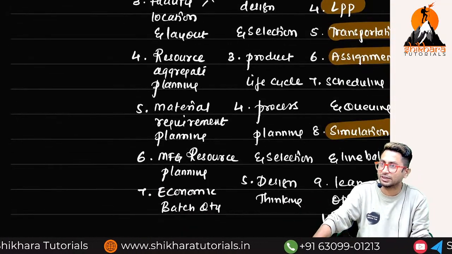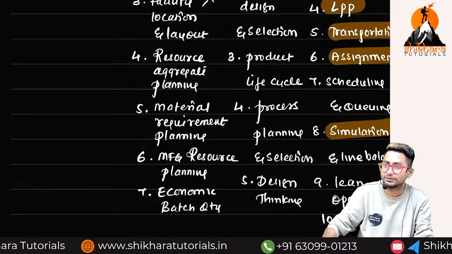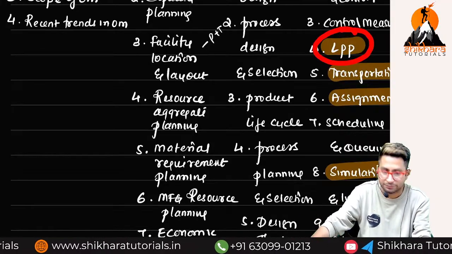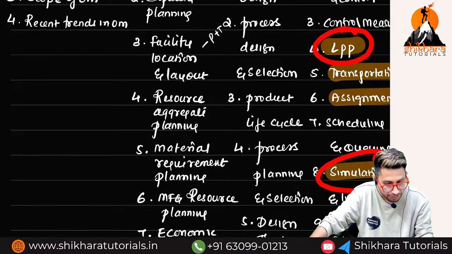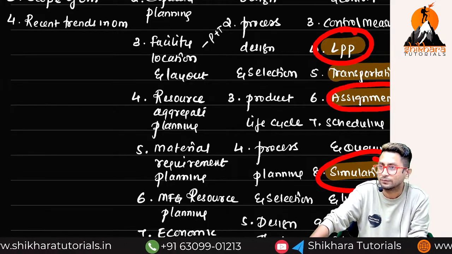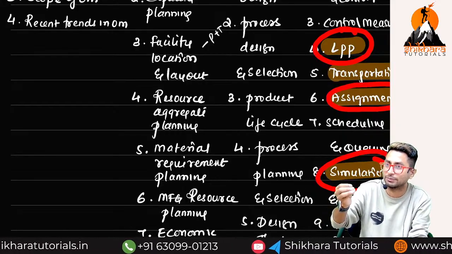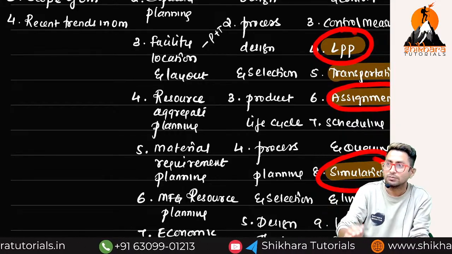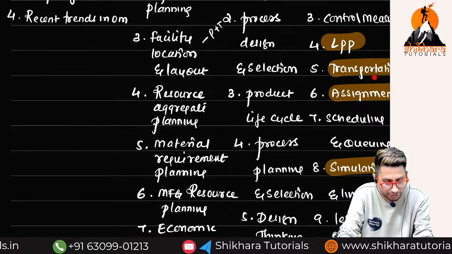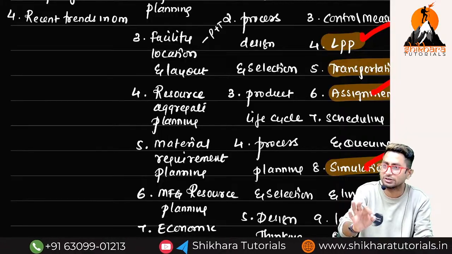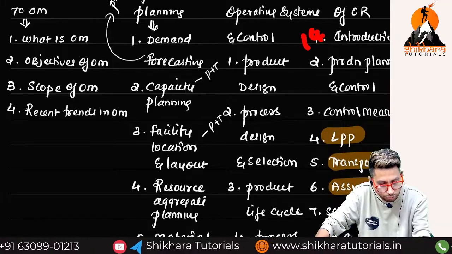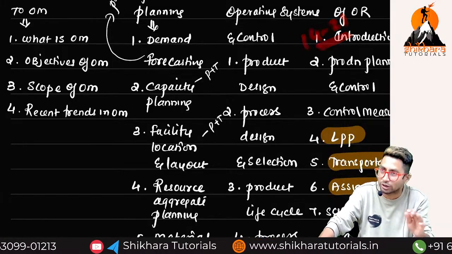From these 4 chapters, 3 questions you will easily get. Mostly LPP will be there in your exam. LPP will be there. Simulation will be there. Out of these two, 90% of the times they ask you assignment. So 2 questions of 7 marks, 14 marks guaranteed. But in most attempts, instead of giving one theory from this chapter, they give LPP or assignment or simulation. 3 problems only they may give you. So in this chapter, if you are perfect, 14 to 21 marks you can easily score only in problems.